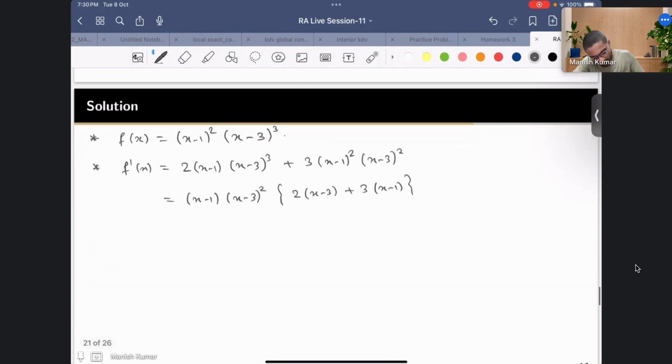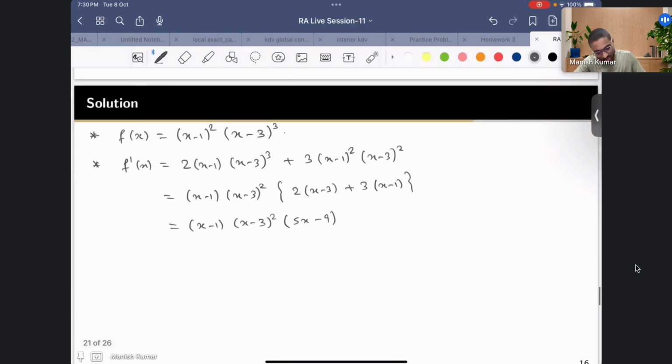So you get (x minus 1)(x minus 3) square, and here 2x and 3x add up to 5x, minus 6 minus 3, minus 9. Okay, so this is how the derivative looks.